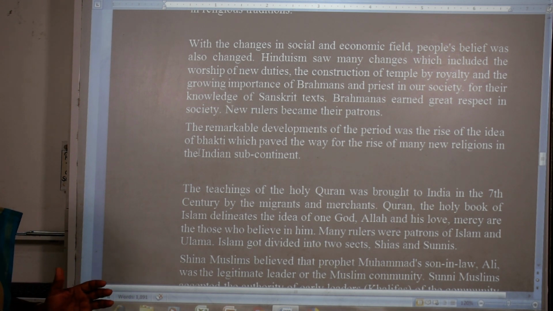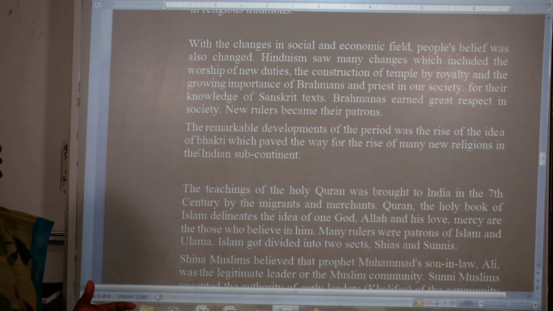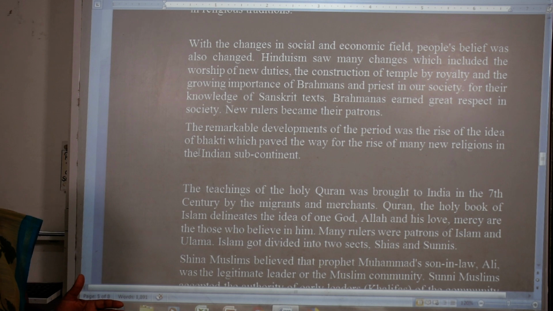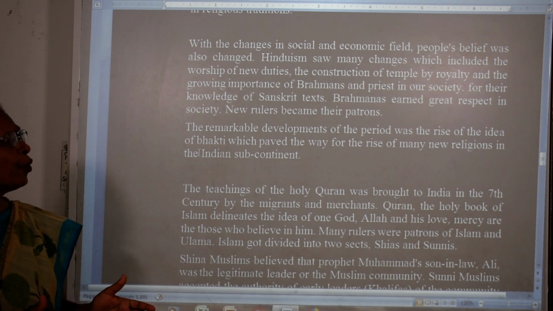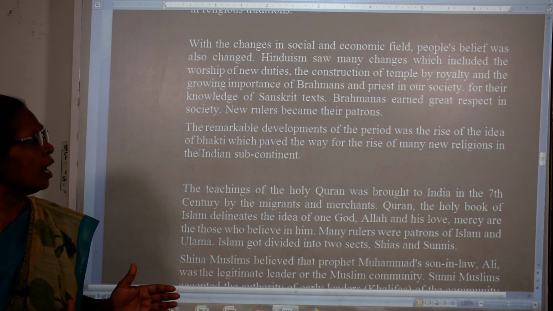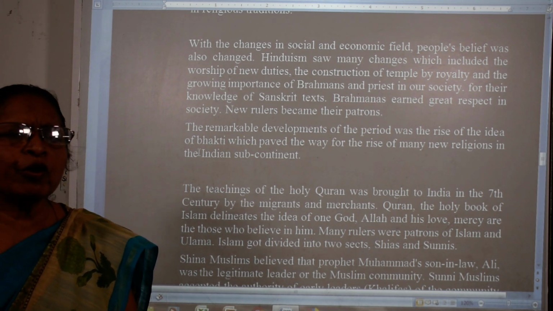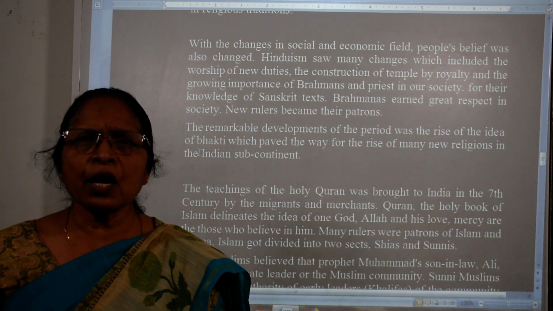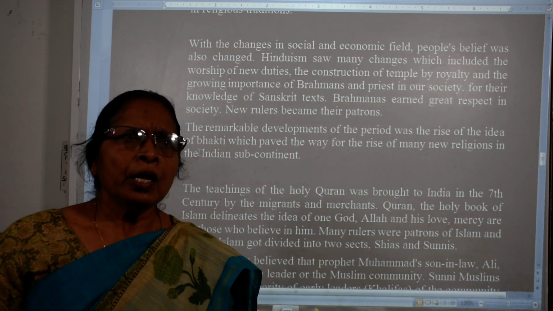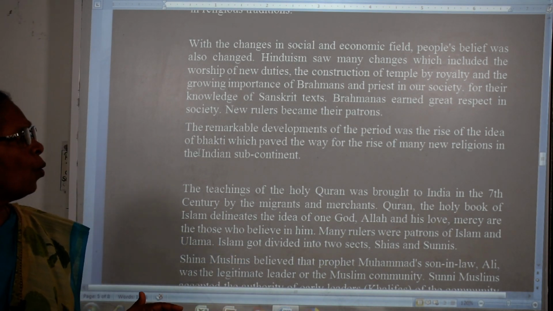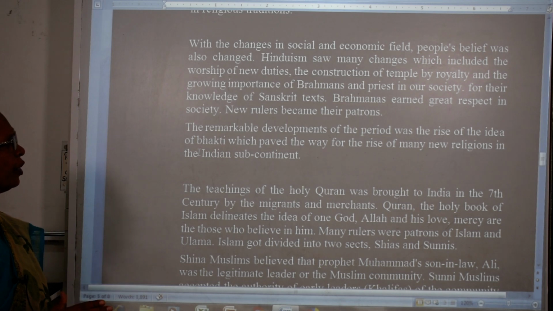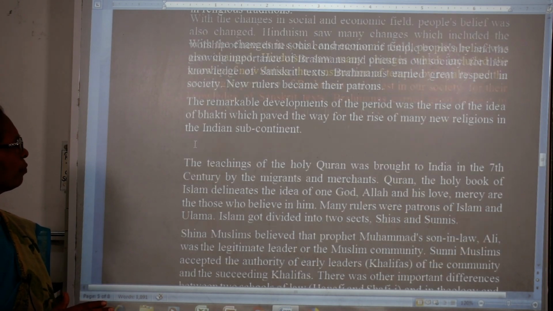In this time, Hinduism changed a lot, and the Brahmins gave more importance to the priests in society because the Sanskrit language was given more importance. Sanskrit was known only by the Brahmins, who were given more importance by their rulers.